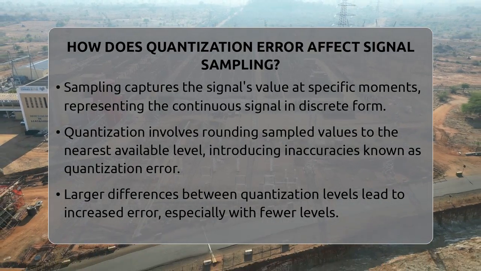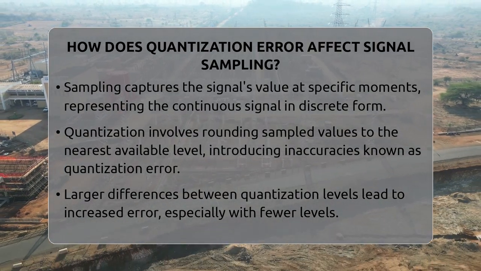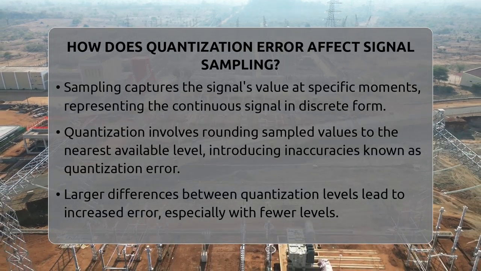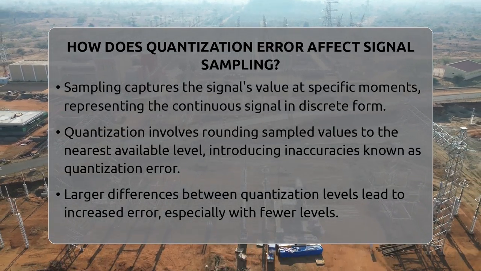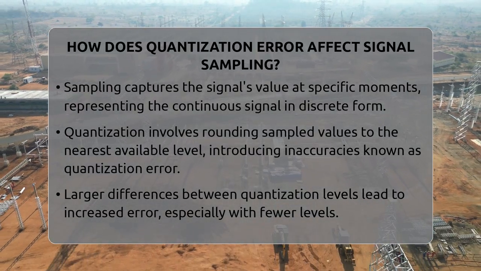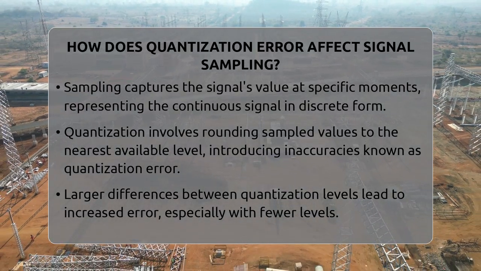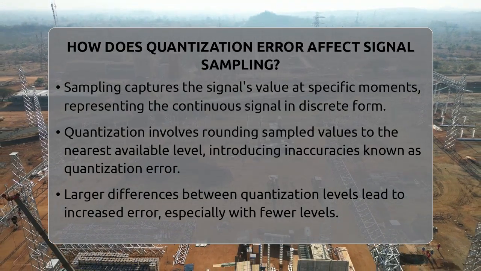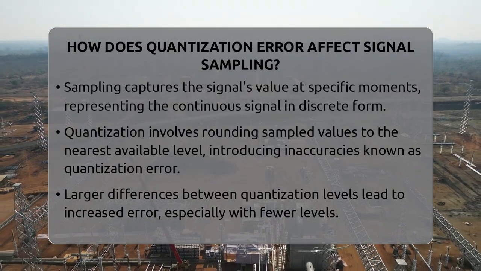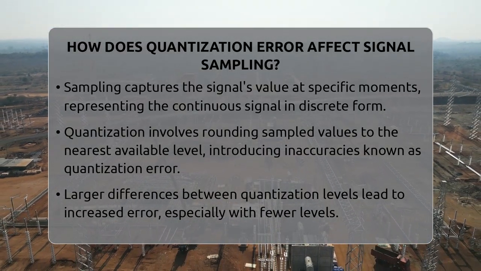Sampling picks out the river's height at specific times, but quantization is where things get interesting. It rounds each sampled value to the nearest available level, which can cause some inaccuracies. This rounding is what we call quantization error. It's like trying to draw a perfect curve with only a few straight lines. Some details get lost. The bigger the difference between levels, the more error we introduce.